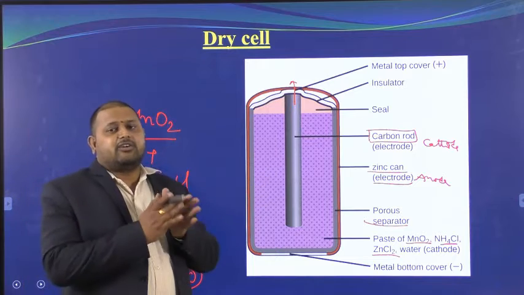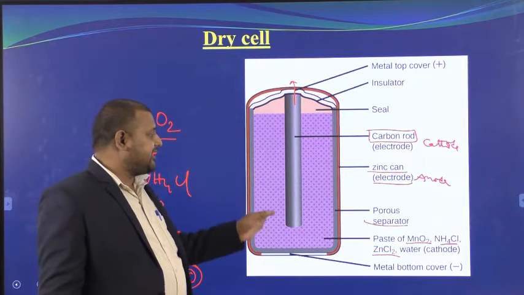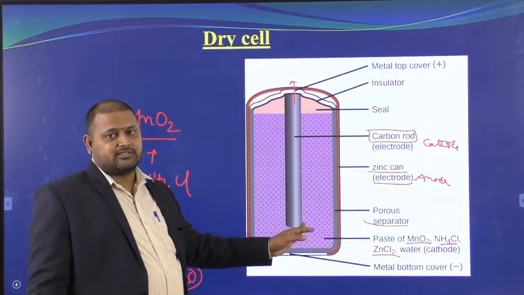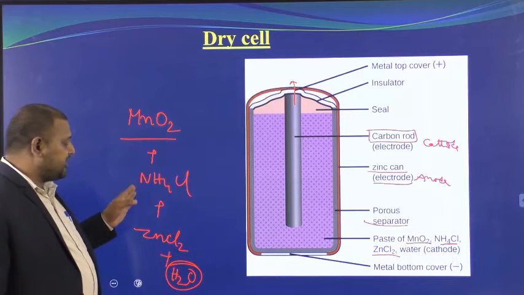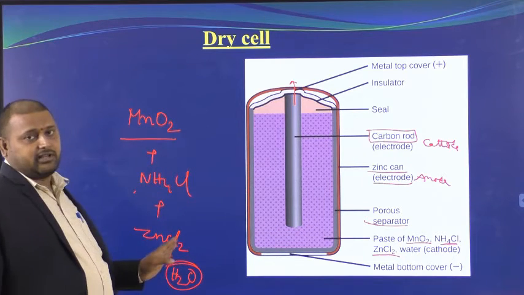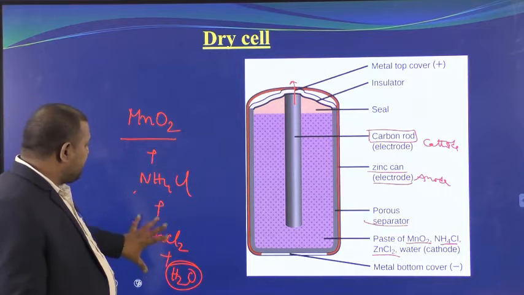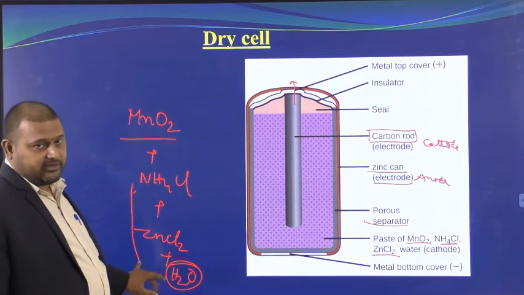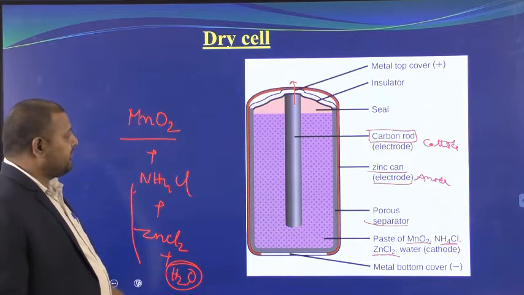So if you break open a battery, you will find this white color paste here. That white color paste is nothing but a mixture of ammonium chloride, zinc chloride and water. So what are these going to play? This is what I discussed in today's class.